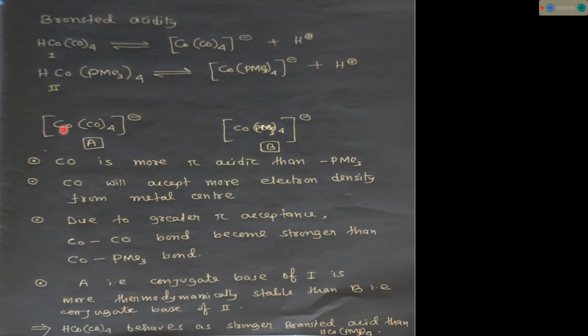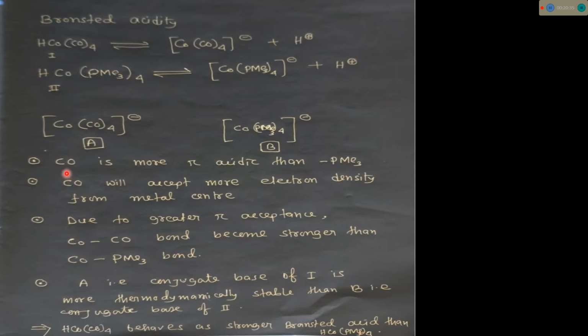Since the bond between the metal center and the ligand is stronger, it means the complex should be thermodynamically more stable. If the bond between the metal center and the ligand is weak, the thermodynamic stability of the complex is less.